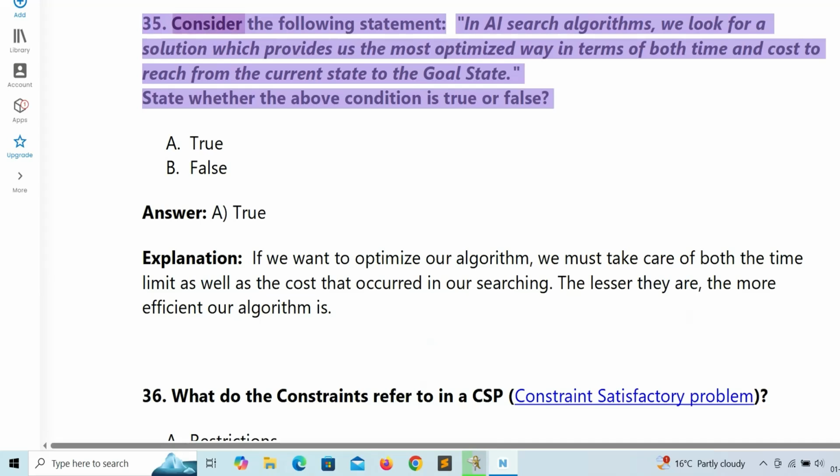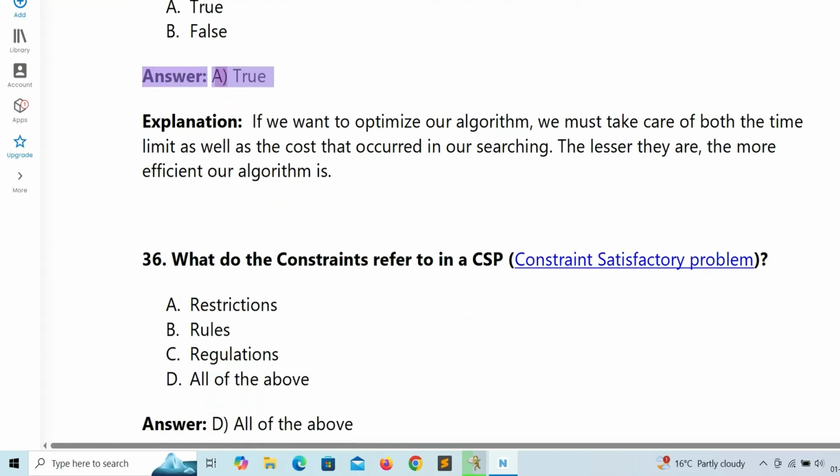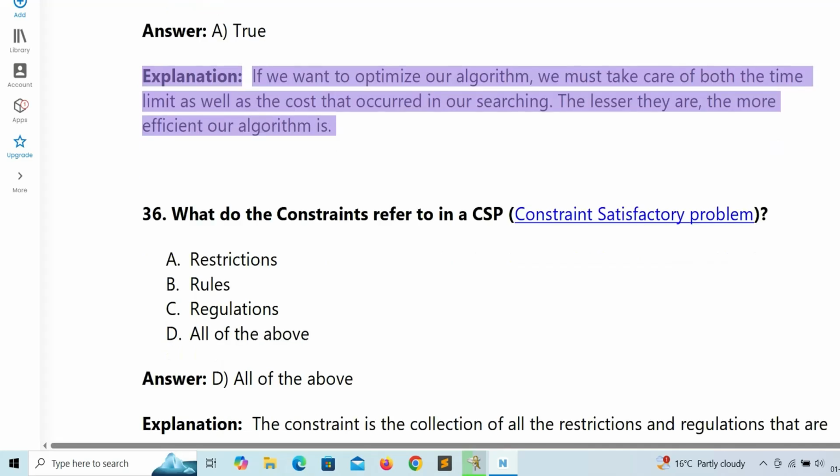35. Consider the following statement. In AI search algorithms, we look for a solution which provides us the most optimized way in terms of both time and cost to reach from the current state to the goal state. State whether the above condition is true or false. A. True. B. False. Answer: A. True. Explanation: if we want to optimize our algorithm, we must take care of both the time limit as well as the cost that occurred in our searching. The lesser they are, the more efficient our algorithm is.